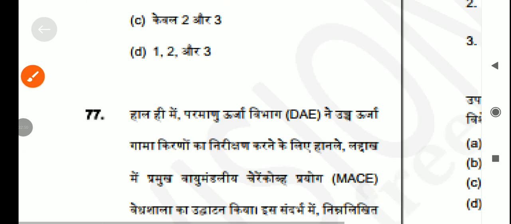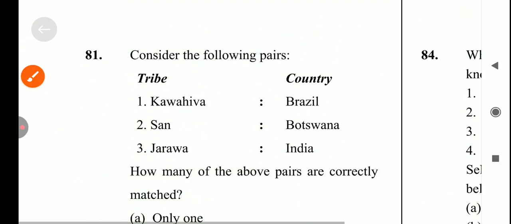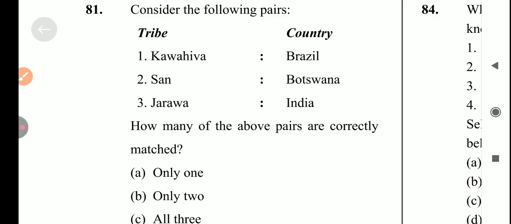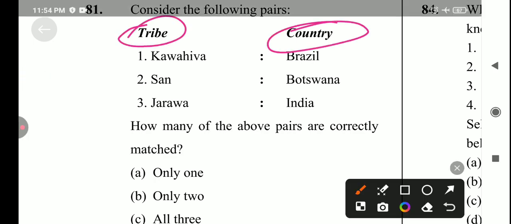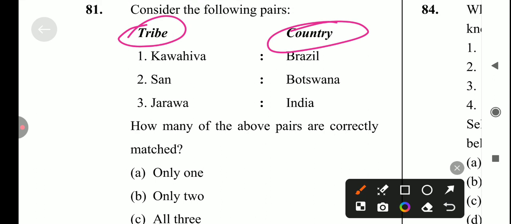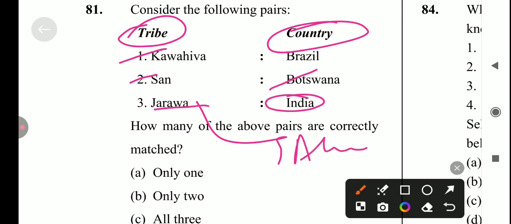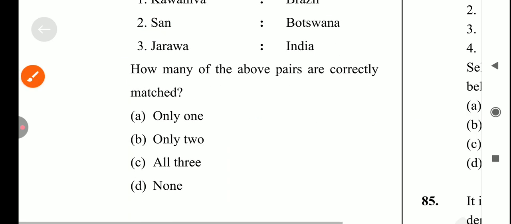सो लेट्स कम टू द नेक्स्ट क्वेश्चन, विच इज consider the following pairs, which is tribes. There is tribes and countries. First is Kawahiwa, related to Brazil. Yes, it's a correct statement. Next is San is related to Botswana. Is it true? Yes, it's a correct statement. Next is Jawara is India. Yes, it's also correct. और जवारा कहाँ पाया जाता है इंडिया के, तो अंडमान निकोबार में. ओके, सो आंसर फॉर दिस क्वेश्चन इज ऑप्शन नंबर सी.